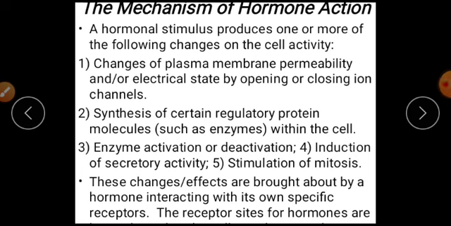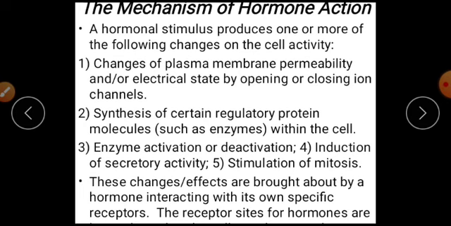These are activities that are likely to be initiated by the hormones. A hormonal stimulus produces one or more of the following changes in cell activity. The hormones change this according to need. First, the change of plasma membrane permeability and or electrical state by opening or closing ion channels.